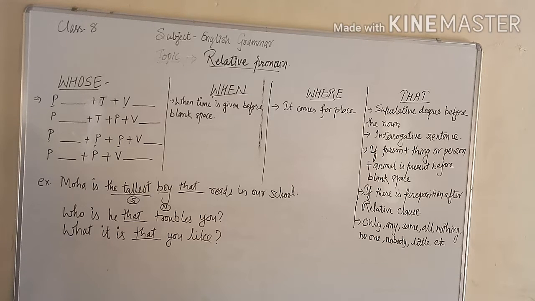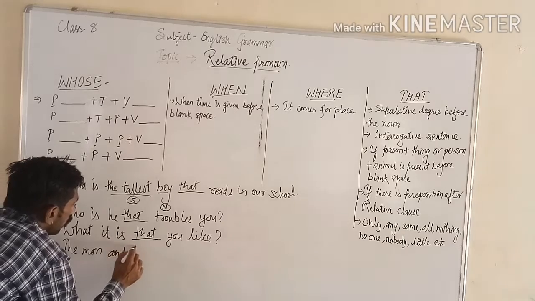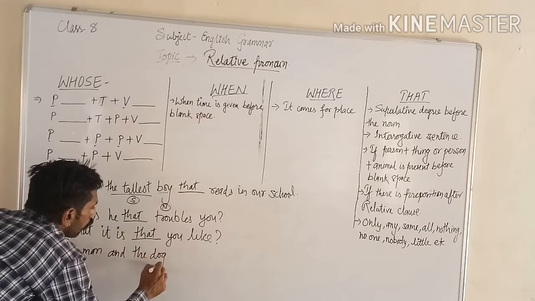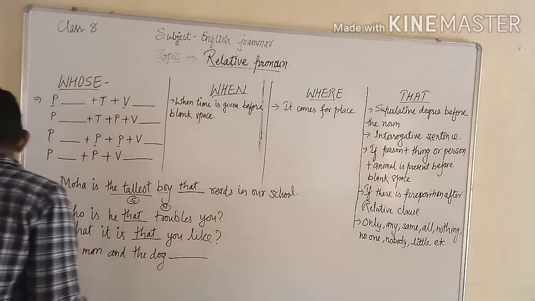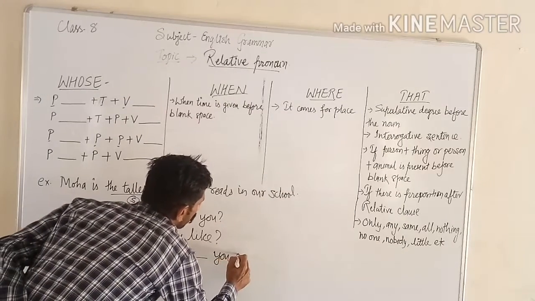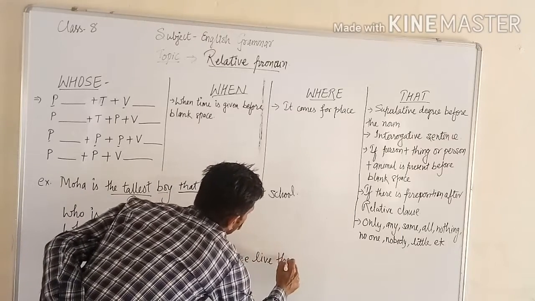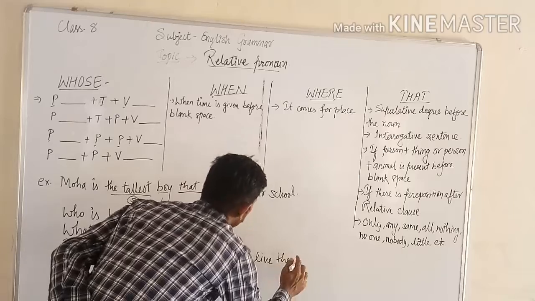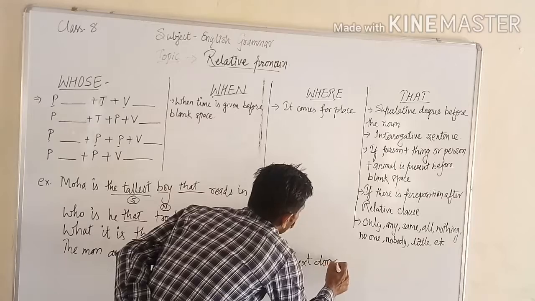For example, the man and the dog blank live next door.